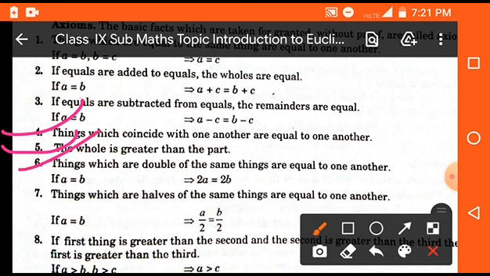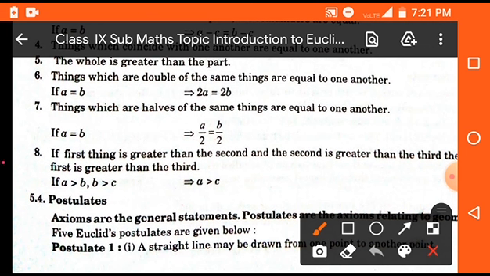Next one, things which are double of the same thing are equal to one another. Means if A is equal to B, then multiplying both sides by 2, we get just double of the original value. Now, things which are halves of the same thing are equal to one another. The same way, if A is equal to B, then their halves are also equal.